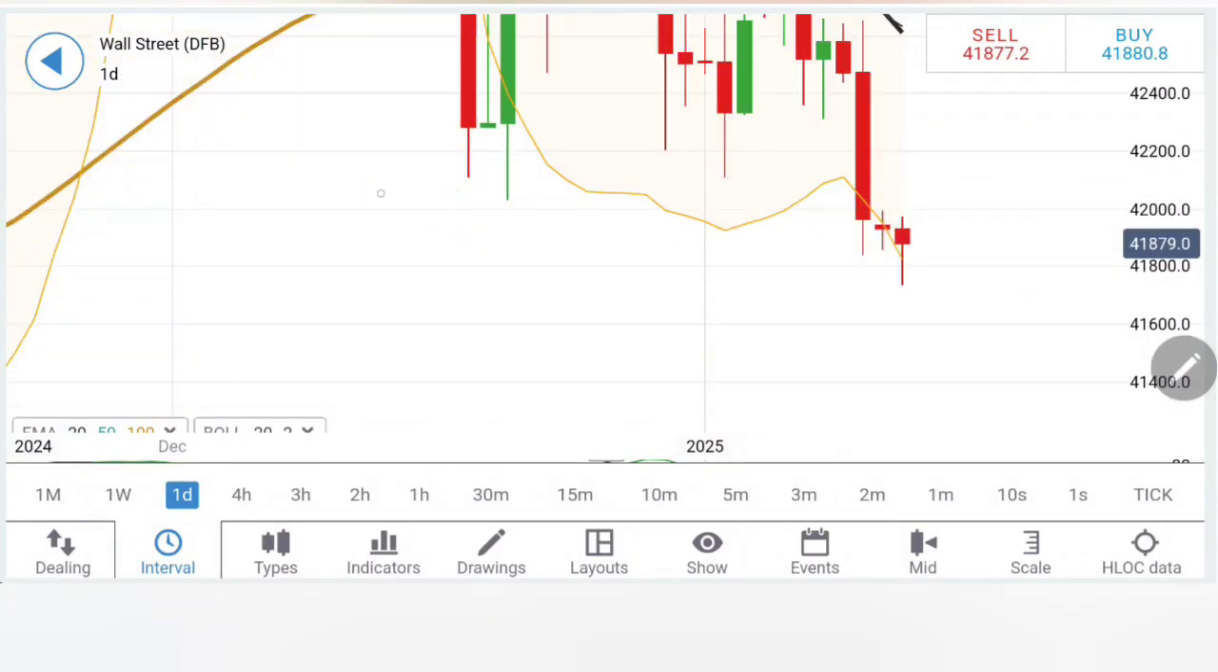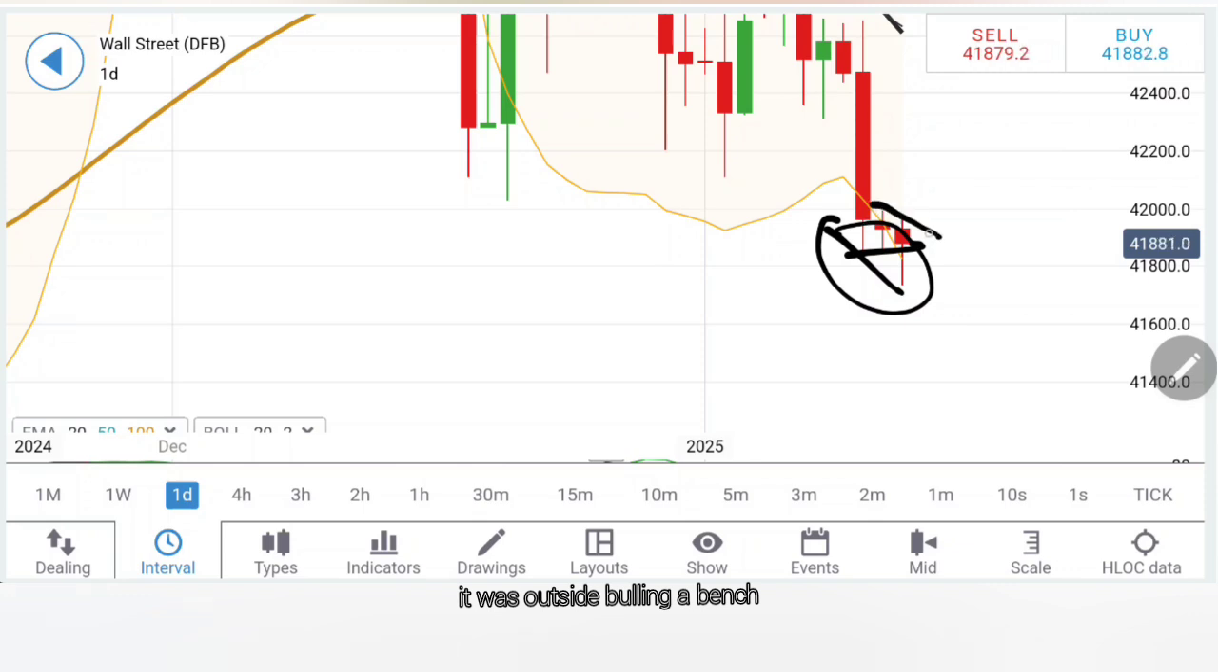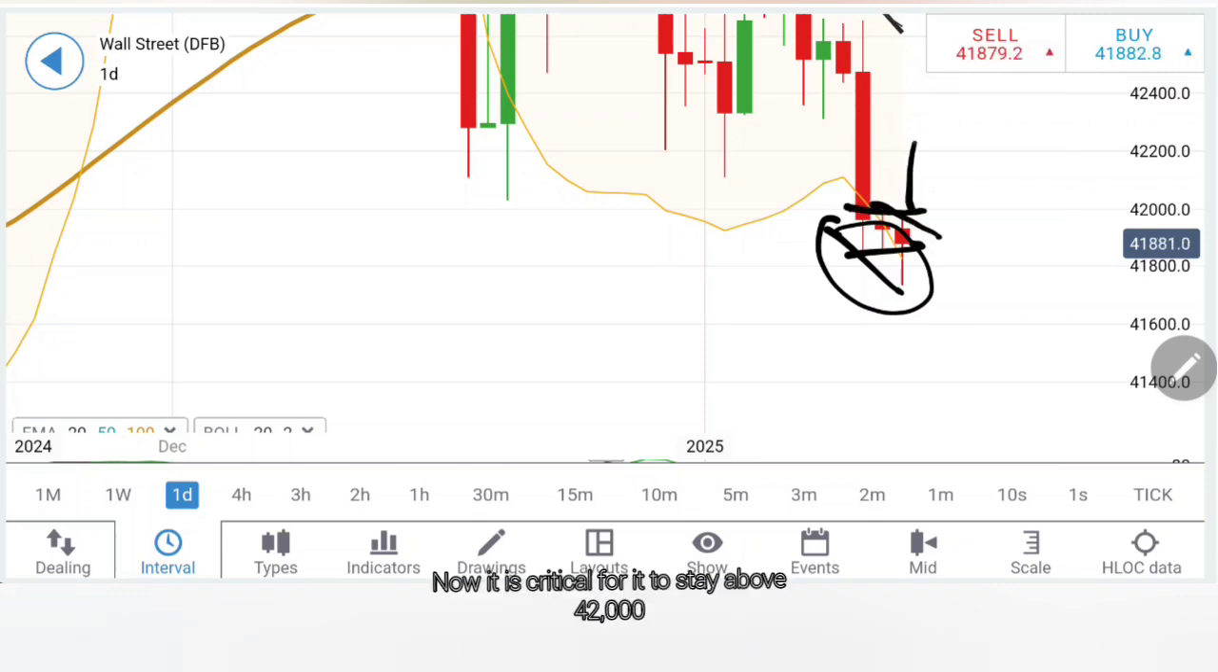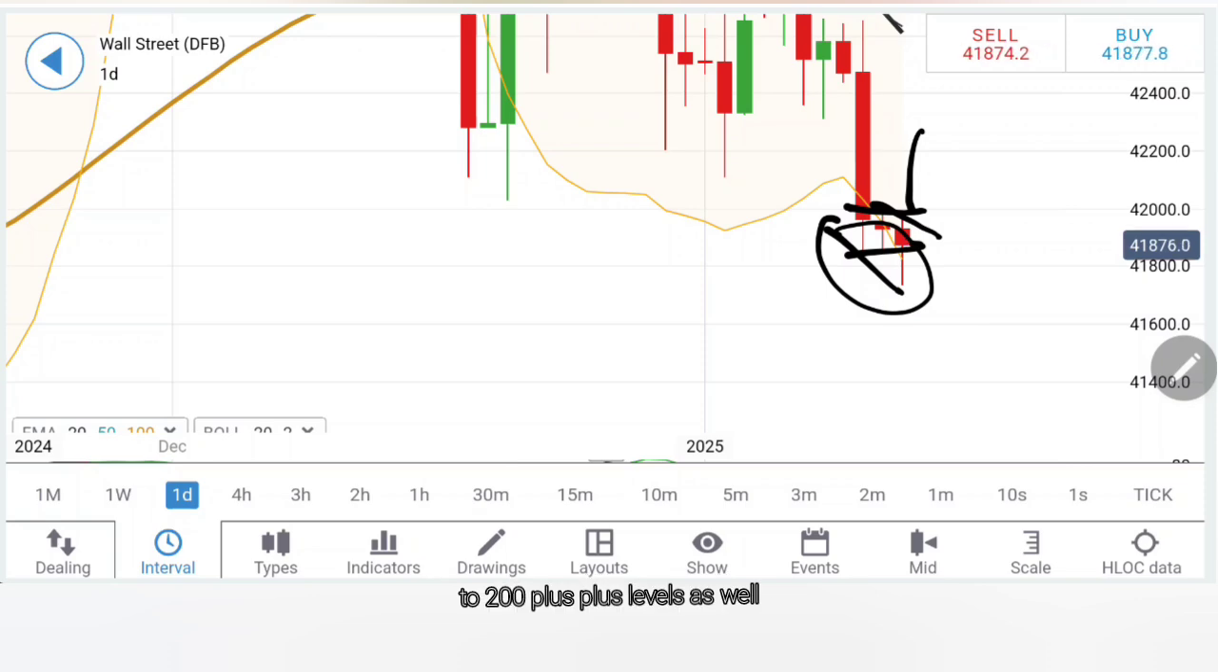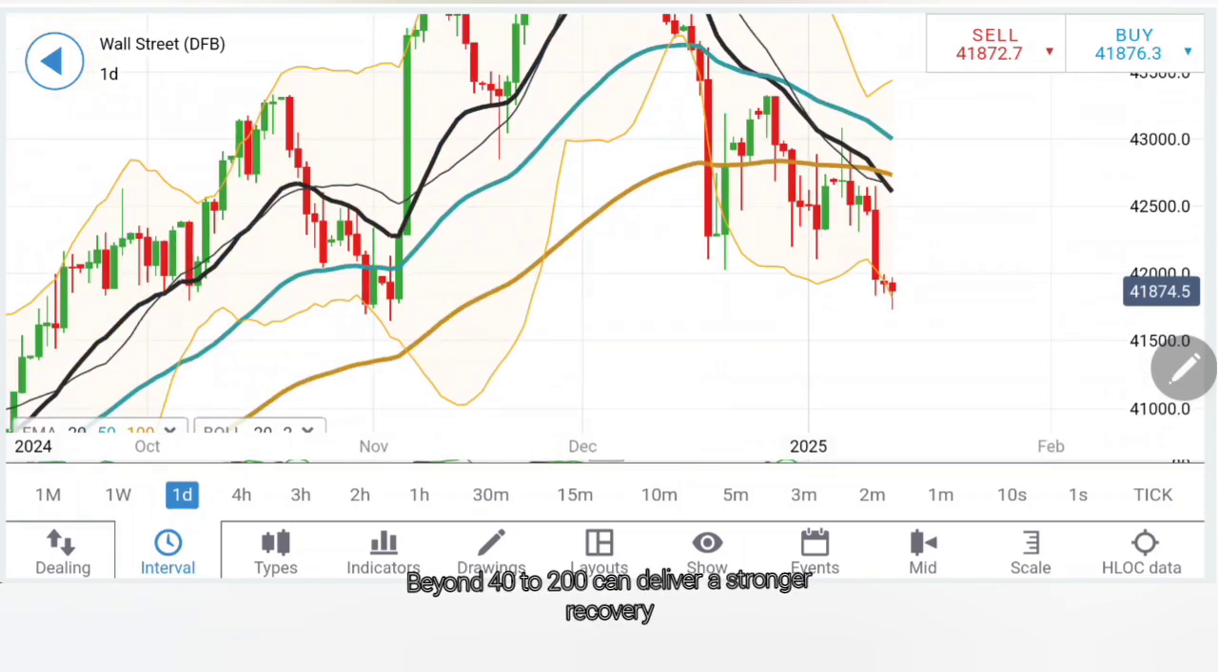Coming to the daily chart. On the daily chart, first of all, it was outside the Bollinger Bands. It has hit lower lows, lower highs. Now it is critical for it to stay above 42,000. Once it trades above 42,000, you can expect a grand recovery here where we can aspire for it to move towards 42,200 plus levels as well. Beyond 42,200 can deliver a stronger recovery.